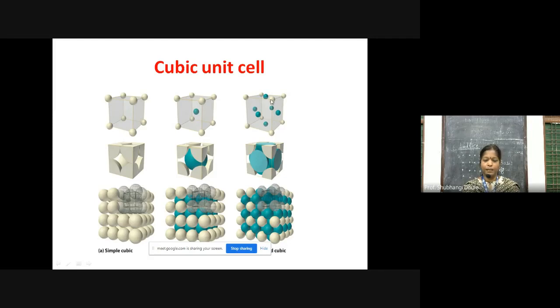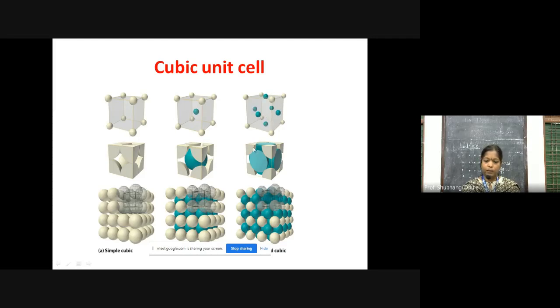Now the face-centered cubic unit cell. In the face-centered cubic unit cell, the constituent particles are at the corners as shown here, and along with the corners they are at the center of each face. How many faces? 6 faces, and hence 6 particles are there.